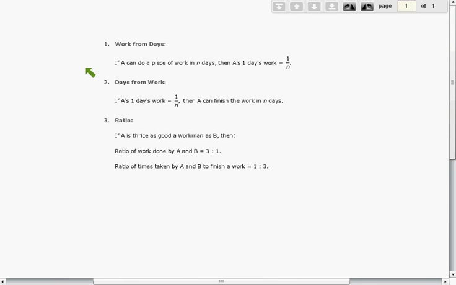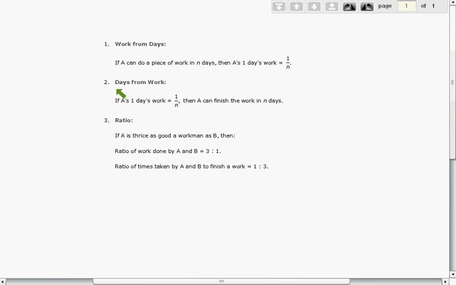If A can do a piece of work in n days, then A's one-day work will be 1 upon n. What it means? Like, if you can finish your project work in 10 days, suppose, then you have to do 1 upon 10 work daily, right? Similar way, if you can construct a wall in 20 days, then that means you have to construct at least 1 upon 20 of the whole wall daily, right? That in that way only you would be able to complete whole work in 20 days.